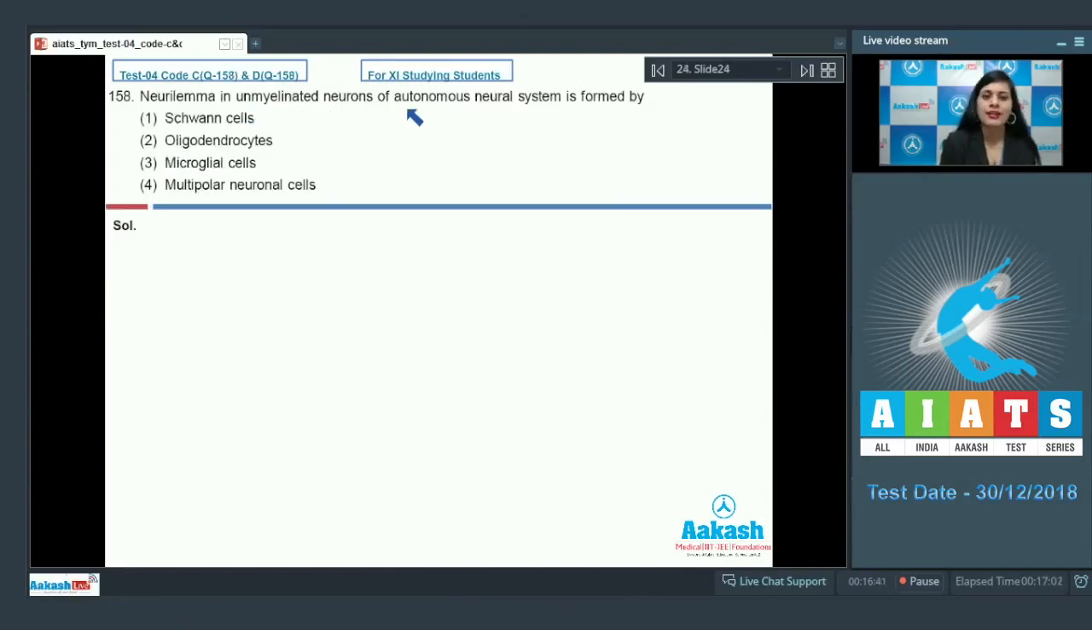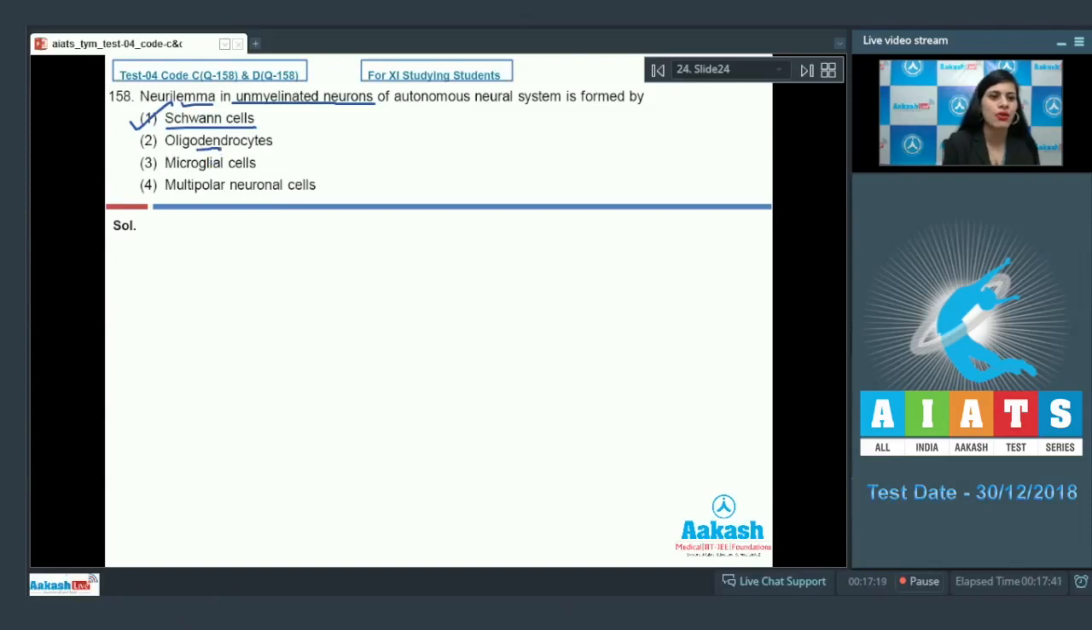Neurilemma in unmyelinated neurons of autonomous neural system is formed by, and this is a direct question, and the correct answer to this question is Schwann cells. Because Schwann cells, they'll wrap one time only around these unmyelinated neurons to form neurilemma. Let's discuss other options also.